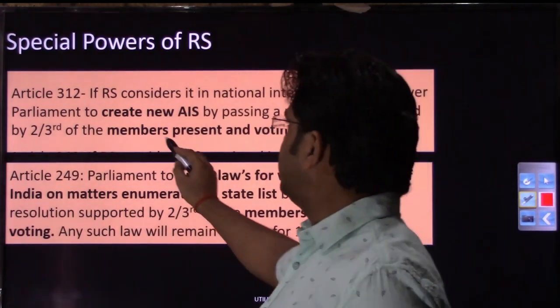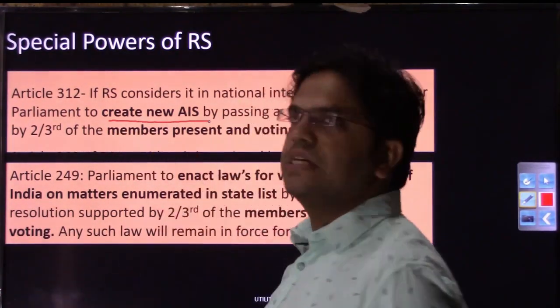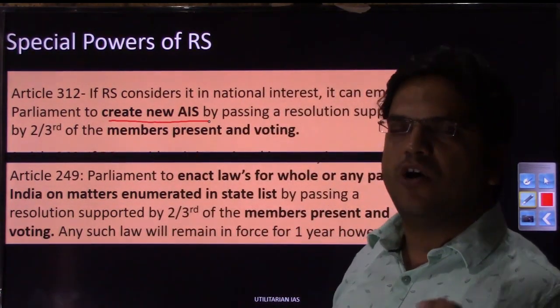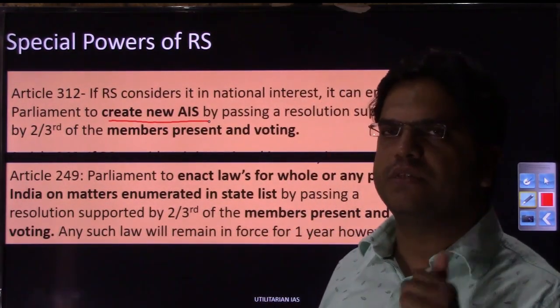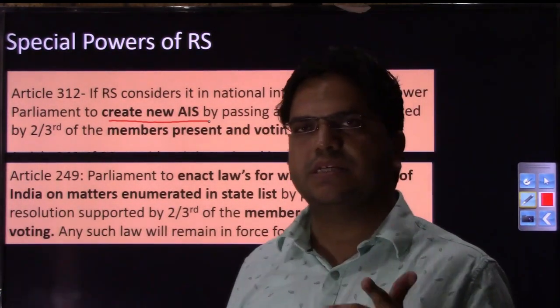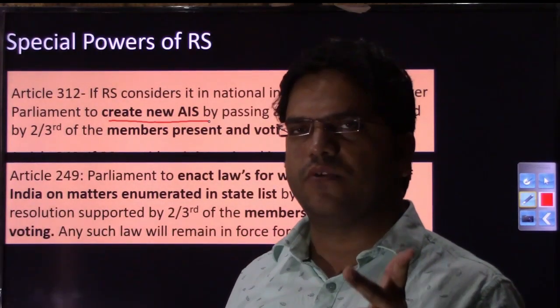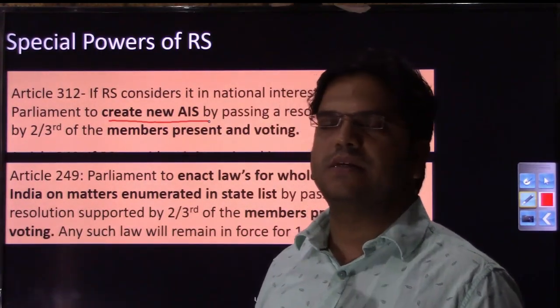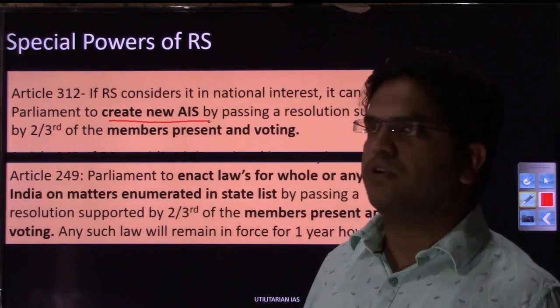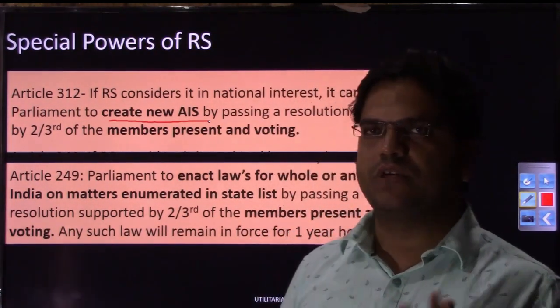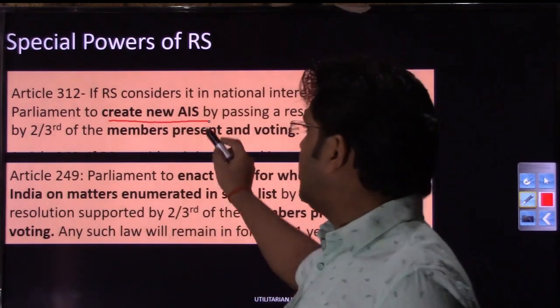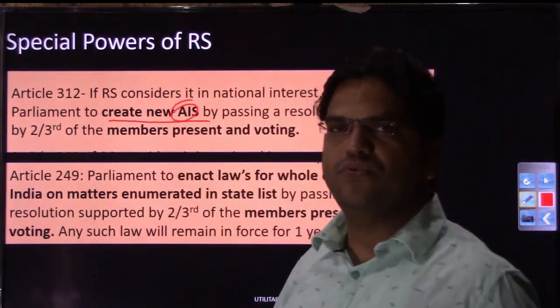The first area is that if a new All India service has to be created, right? How many All India services do we have right now? We have 3 All India services. The first is IAS, then IPS, then IFS. Not foreign services. Foreign services is a central service, right? Indian Forest Service. So Indian Administrative Service, Indian Police Service, and Indian Forest Service. These are the 3 All India services that we have.